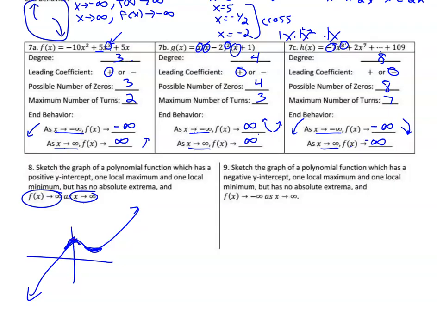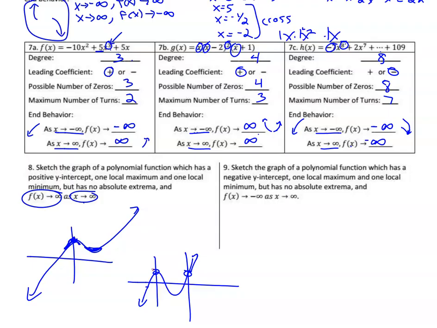Is that the only graph? No. It's the general shape. I know it's got to be down on the left and up on the right, and do this, but where it touches the y-axis, it has to touch the y-axis at a positive number. So it could have been here. It could have been here for the y-axis, as long as the y-intercept is somewhere positive. So any one of those.